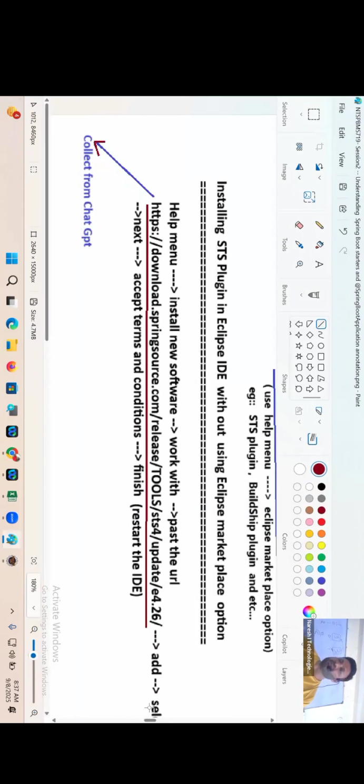Or sometimes in the File menu itself you will see Spring Starter Project. But somehow you have to keep the STS plugin ready.